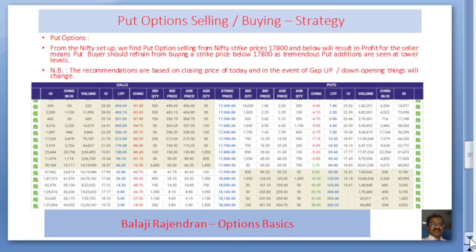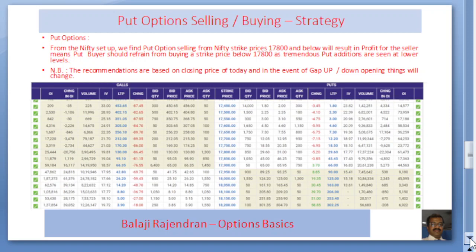Similarly, for the put options, we find from the Nifty setup that any Nifty strike prices below 17,800 will result in profit for the seller. That means the put buyer should refrain from buying a strike price below 17,800 for safety, because in all likelihood Nifty can end above 17,800, which might result in a loss for him.